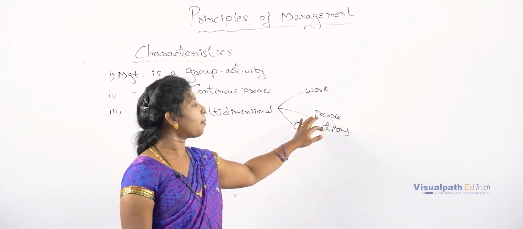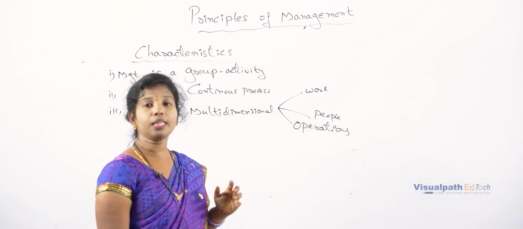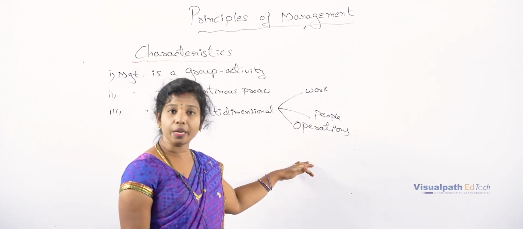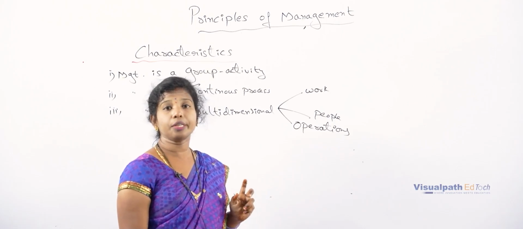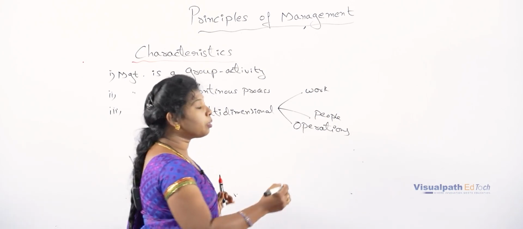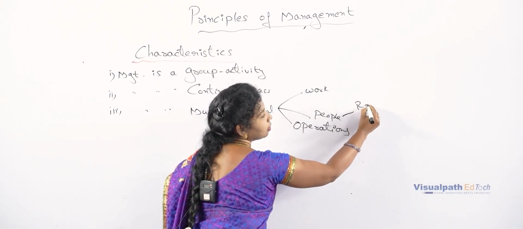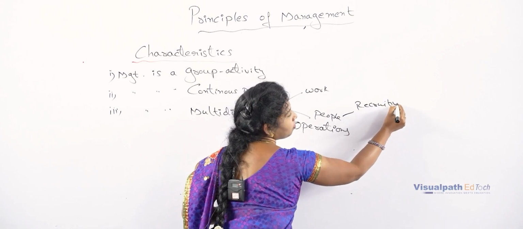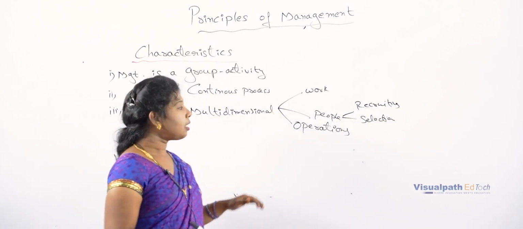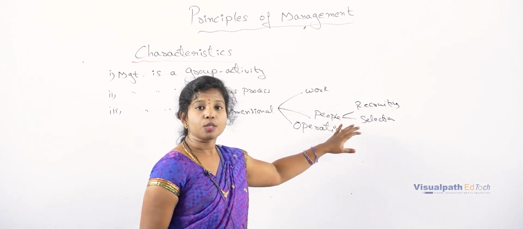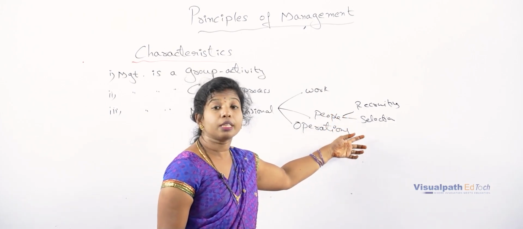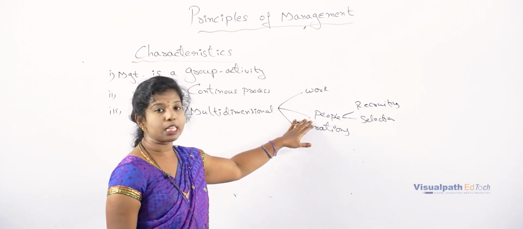And coming to the next one, people. So here people is nothing but, in the organization there is not only one department. Depending on the size of the operation, the organization is categorized into different departments, and in these different departments it comes into the perspective of recruiting and selection. So here comes the point of recruiting and selection. How the employees have to be recruited and on what basis they have to be selected for that particular organization. So it is nothing but management by people.